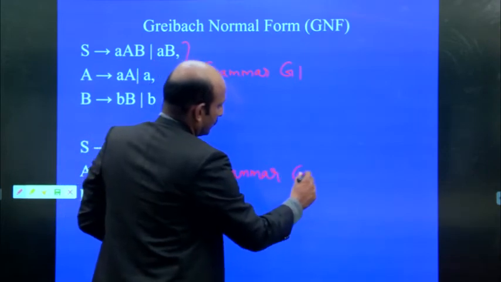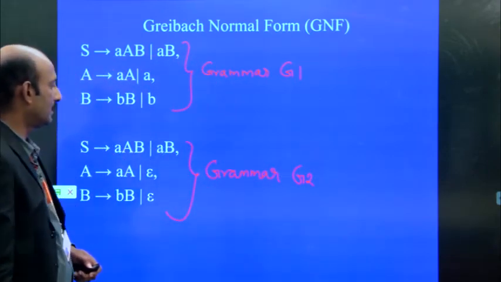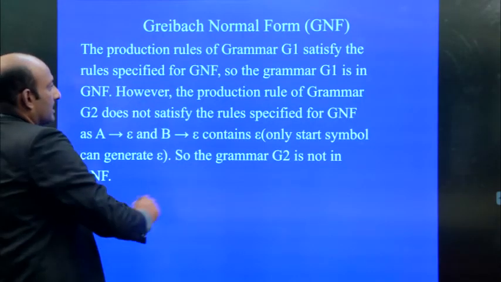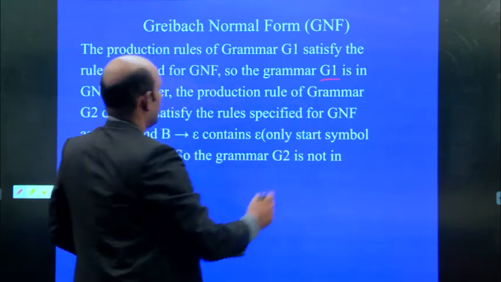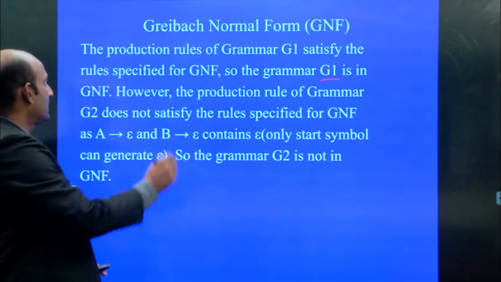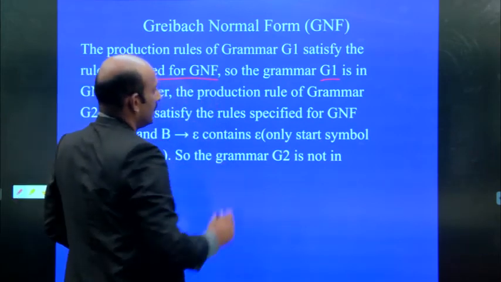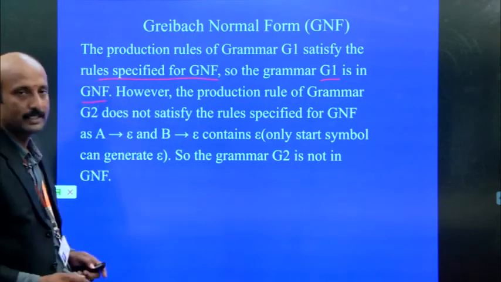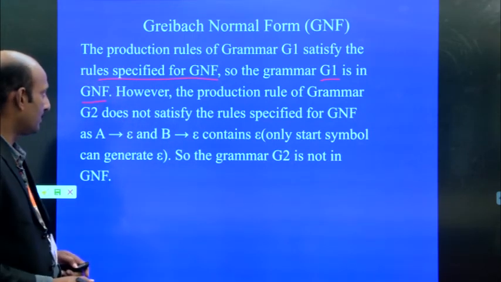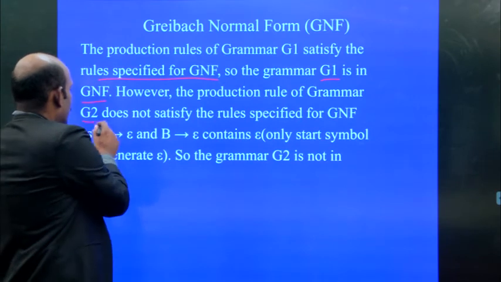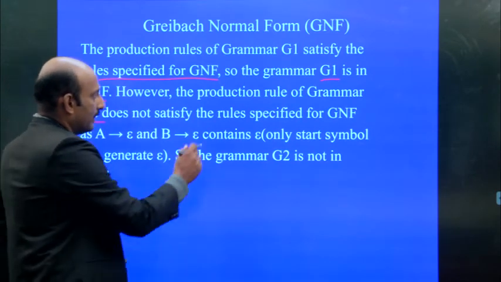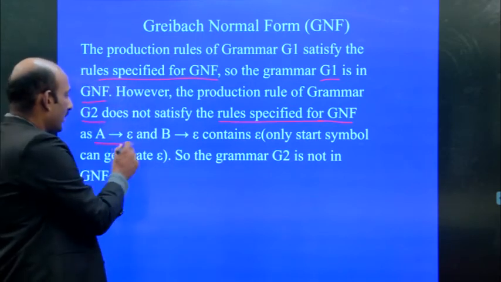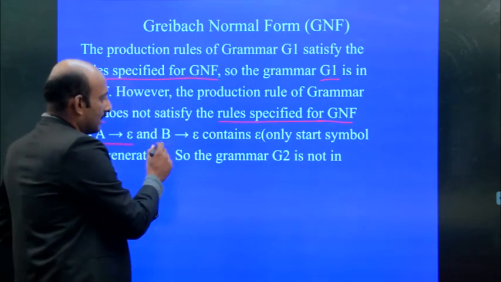That is G2. So we can name them like this: grammar 1 and grammar 2. So grammar 1, G1, satisfies the rules specified by the GNF. G1 is in the form of Greibach normal form. However, grammar 2 does not satisfy the rules for GNF because A implies epsilon, B implies epsilon,